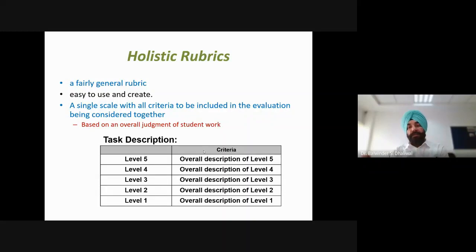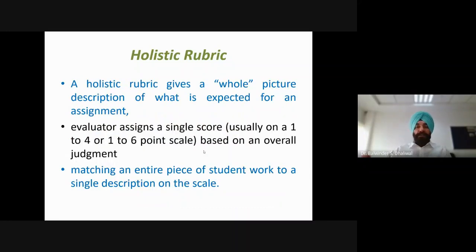So first we'll see what we mean by holistic rubric. This is a fairly general rubric and it is very easy to use and create. Here we have a single scale with all criteria to be included in the evaluation being considered together. So all the criteria are considered together and it is based on overall judgment of student work. For example, this is a structure which is shown on the screen. We have different levels of performance and then there is an overall description of those levels. So level 1, 2, 3, 4, 5, their descriptions will be there. This structure will be more clear with the example.